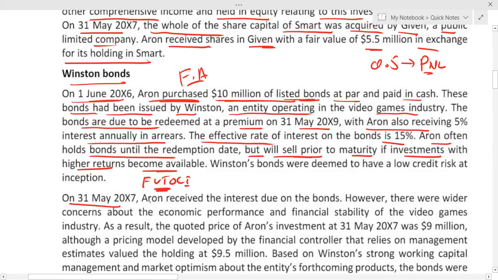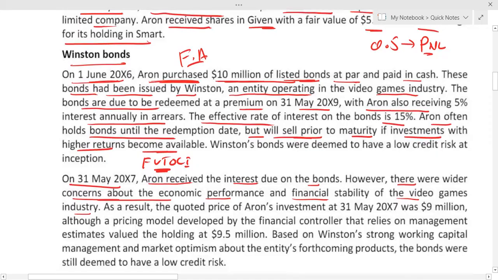On 31st May X7, Aaron received the interest due on the bonds. However, there were wider concerns about the economic performance and financial stability of the video games industry. Now stop. When it comes to IFRS 9 impairment, number one, impairment accounting is only applicable when you have made an investment in bonds, and impairment accounting is applicable only on two categories of your investment. Number one is the amortized cost category, and the second is the fair value through OCI category.